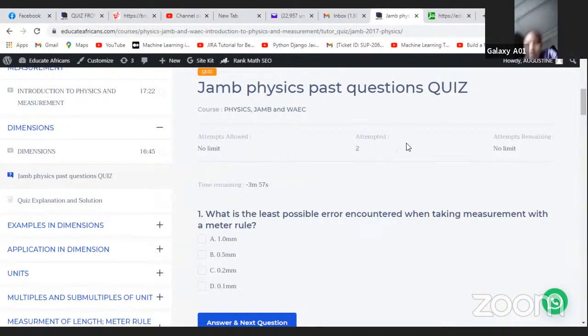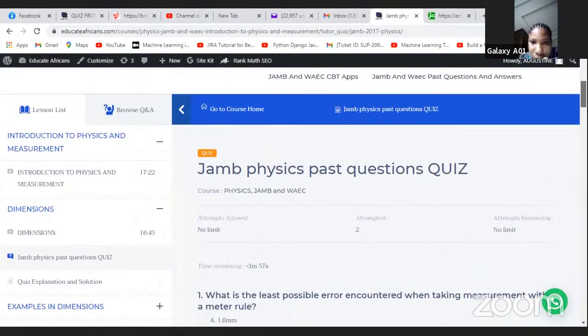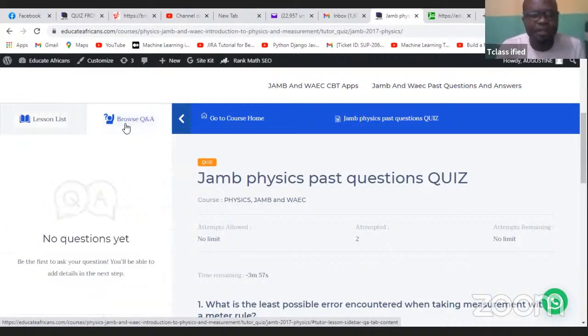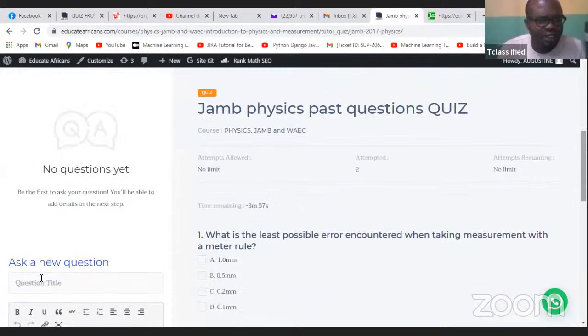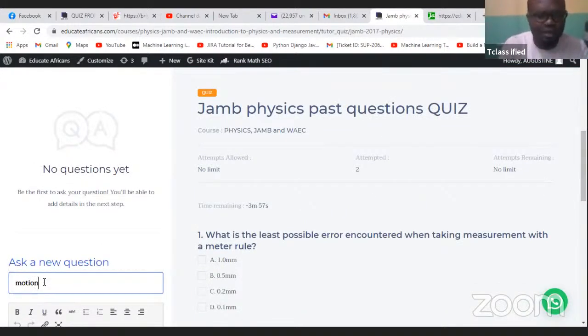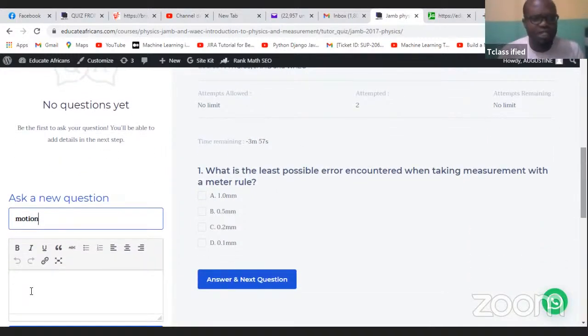Then if you have any questions after trying out any of the quiz, maybe you don't understand anything here, can you see this place they wrote browse Q&A? You click on it, browse Q&A. Once you click on it, you scroll down to ask questions. If your question is about motion, you type in motion as the topic. Then you type the question here.